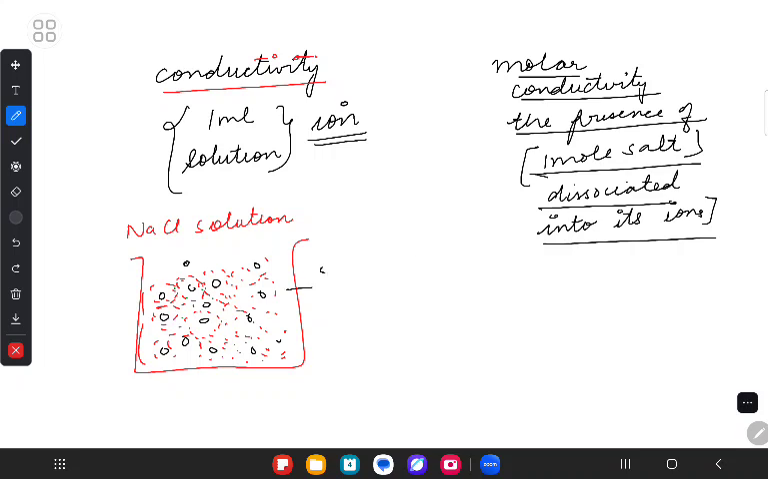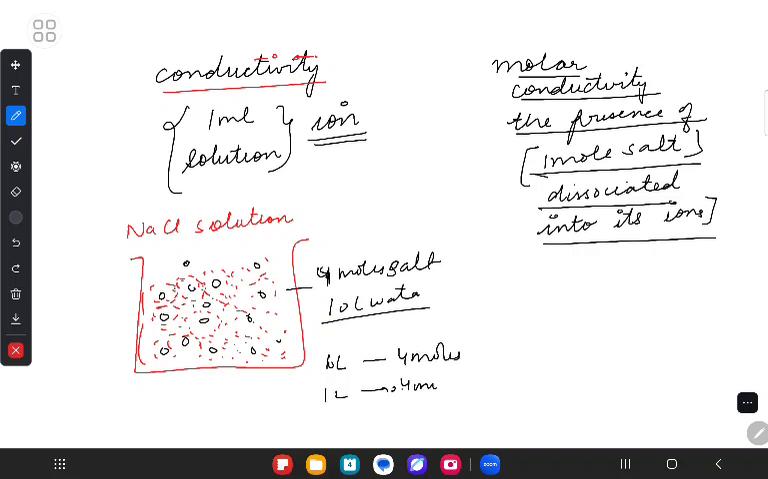But let's say I have added 4 moles of salt in 10 liters of water. So in 10 liters of water, we have 4 moles of salt. So in 1 liter of water, we're going to have 0.4 moles of salt. Now, 1 liter means 1000 ml.